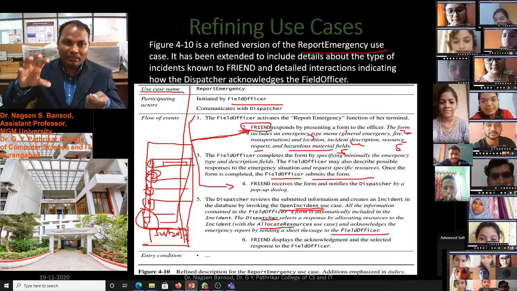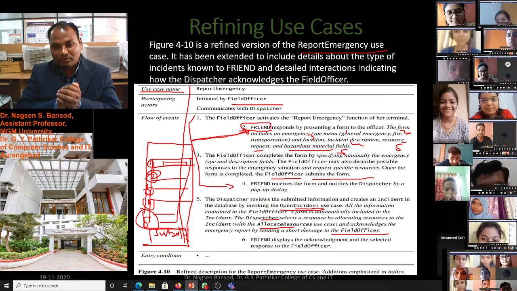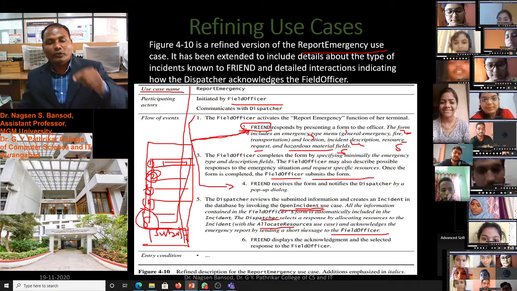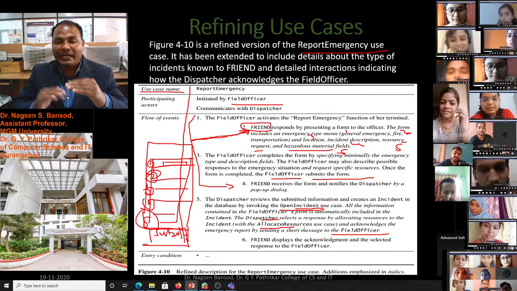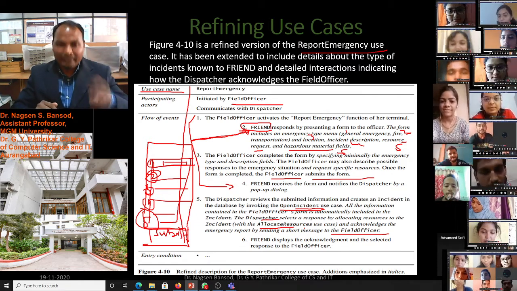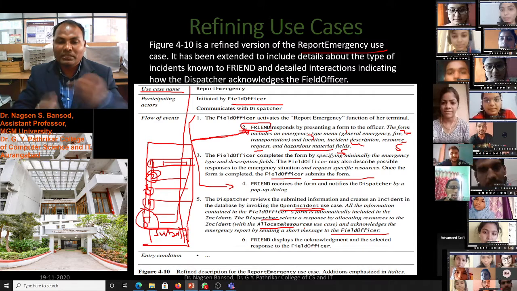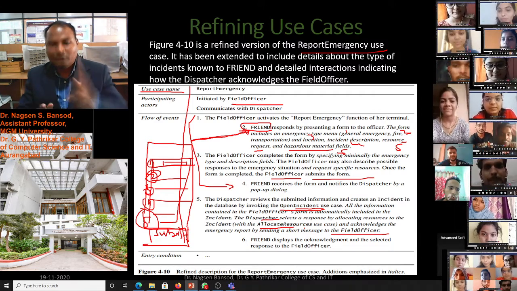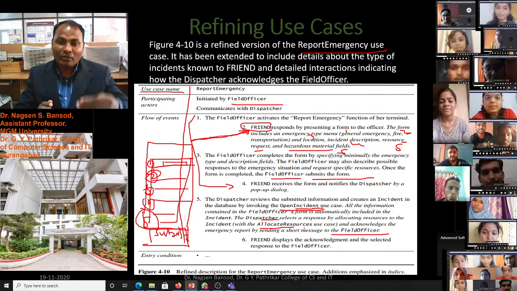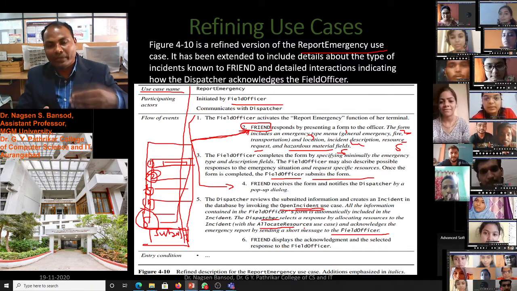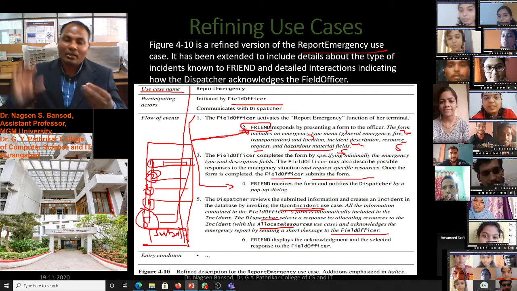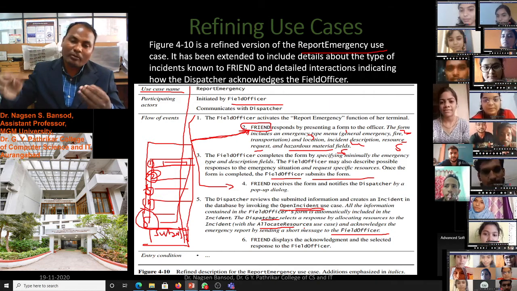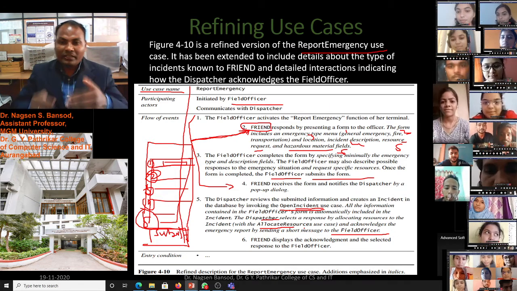That will be another use case. We have to identify the use cases at the time of requirement elicitation, when taking requirements from the client. We will identify how many users there are, what tasks will be performed by users, and after that what tasks are performed by the software.